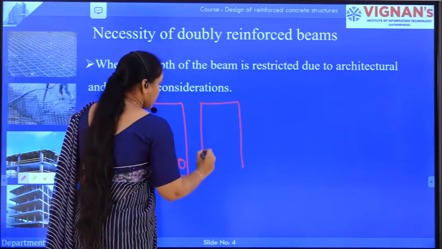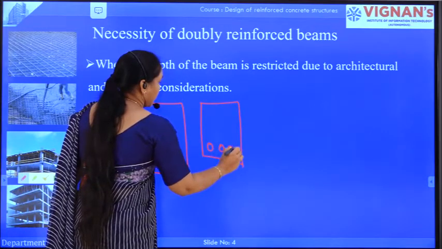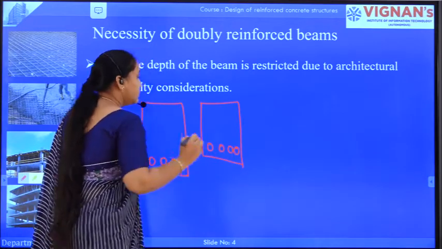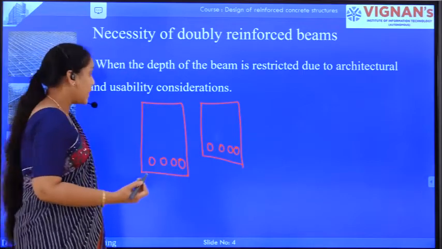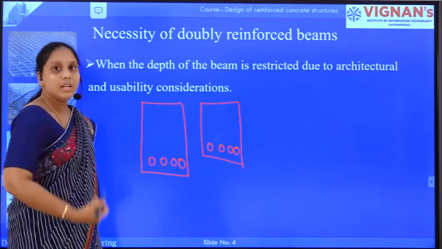if I have reduced the depth of the beam, what is happening here? The compressive zone area is being reduced.